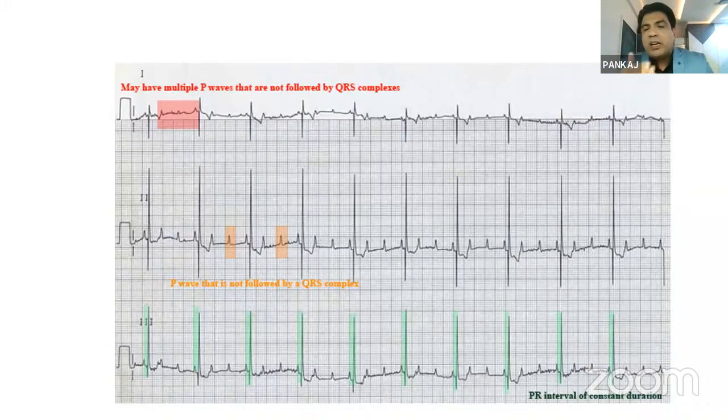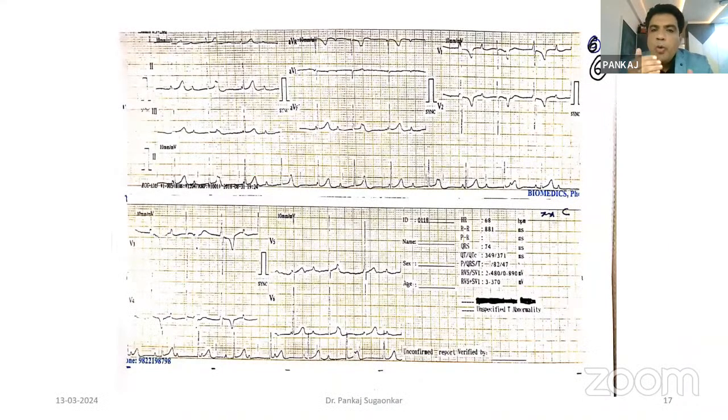And the third is the complete heart block, where the PP interval and the RR interval are constant, and they are not related to each other. So this is how CHB has been discussed. Here you have multiple P waves which are not followed by the QRS. This is a Mobitz type 2 heart block, and Mobitz type 2 and the complete heart block require management, because by and large some patients are definitely symptomatic. We'll come to know in my future slides which patients require treatment and which do not.